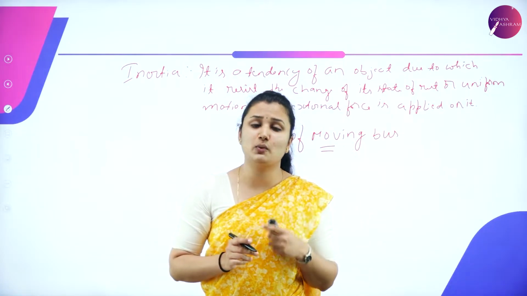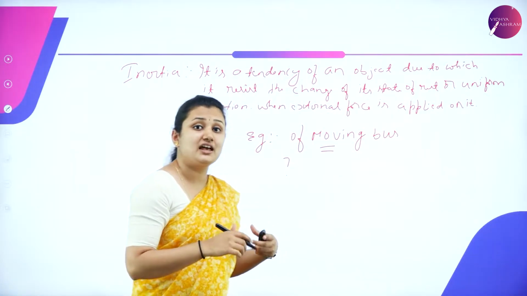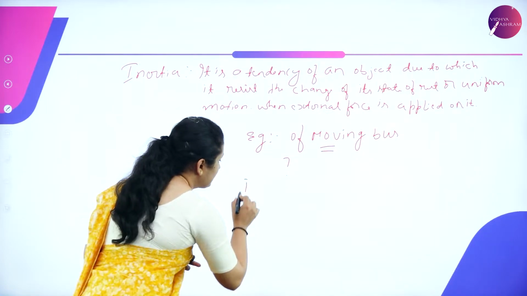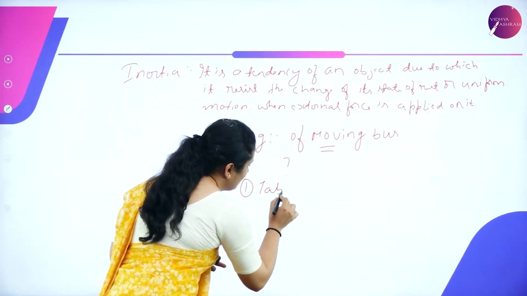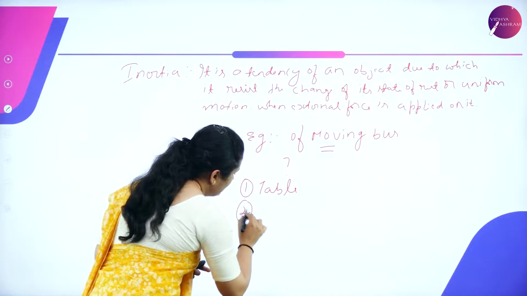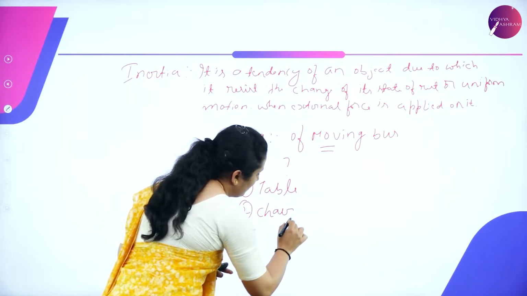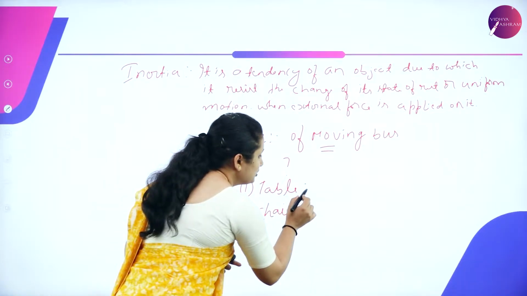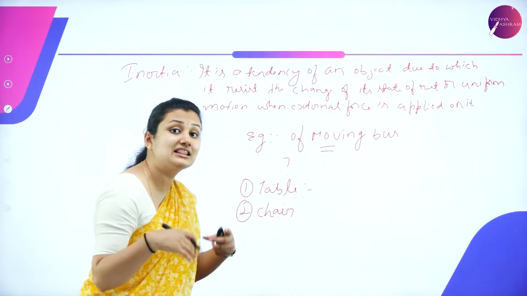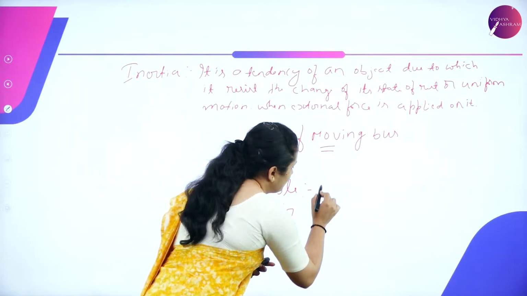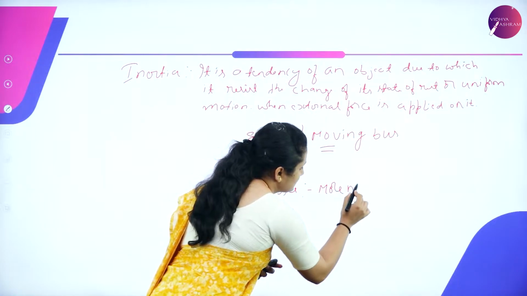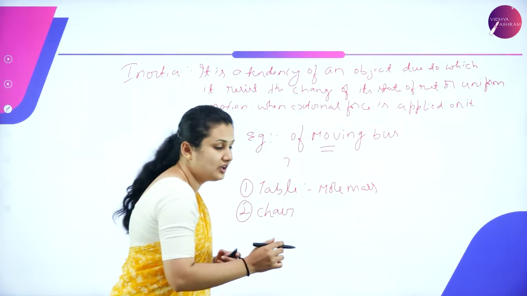Then I have this question. Do all objects have the same inertia? Take the example of a table and, second, a chair. You know what a table and chair are? In order to push the table, which has a large mass, the table has more mass compared to the chair, right? So what happens?